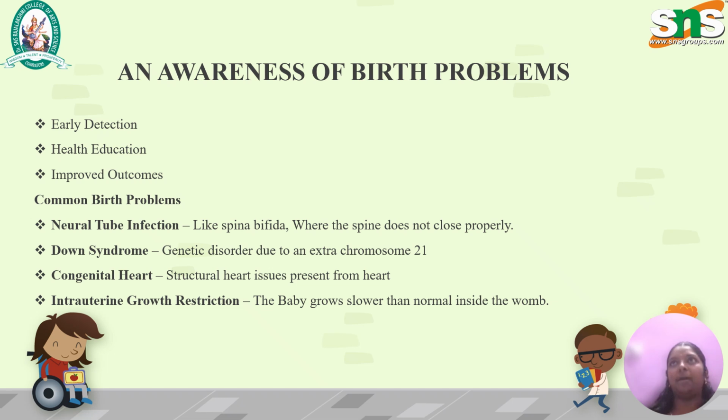Down syndrome is nothing but the baby will have only 21 chromosomes. Okay, next is congenital heart problem. This is nothing but some issues in the structure of the heart. Okay. Next is intrauterine growth restriction. The baby grows smaller, slower than normal inside the womb. The baby won't be growing normally, and it won't have the proper development.